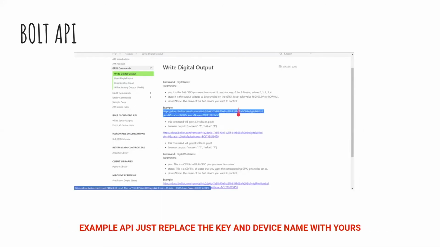So first of all, you have to put your key, and whatever pin you are using. If you are using pin number 1, you just write pin is equal to 1, and state is equal to high. I am using this particular one for turning on my light. Now the device name, whatever is your device name, just put that.